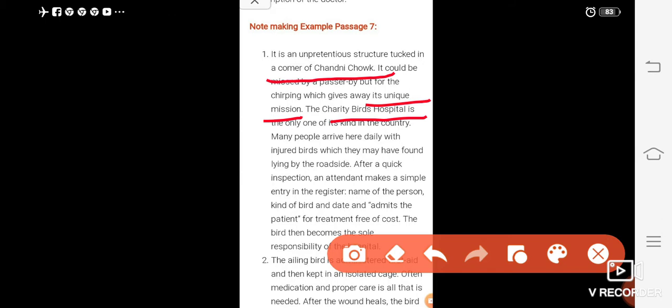Many people arrive here daily with injured birds which they may have found lying on the roadside. After a quick inspection, attendants make a simple entry in a register. So here the patients are injured birds, and the person gives the kind of bird and date, and they admit the patient for treatment free of cost. This is unique. This is free of cost. Charity Birds Hospital.